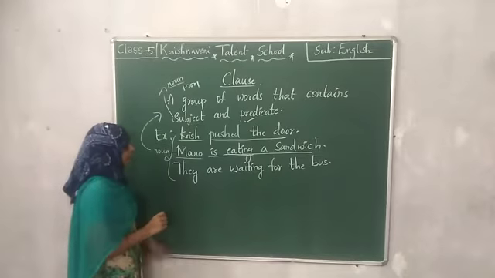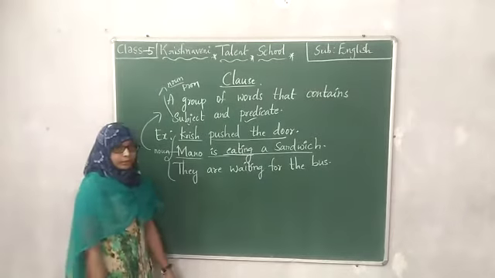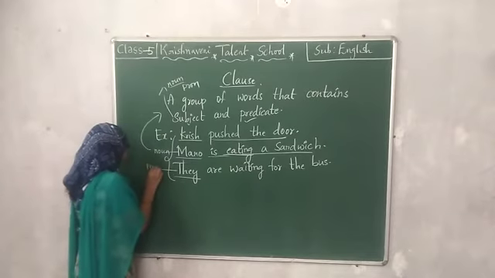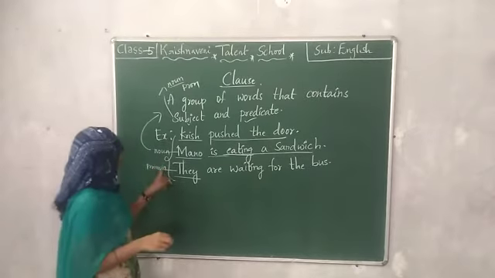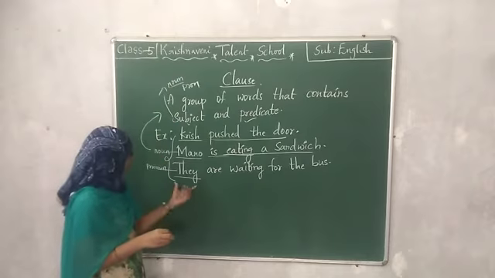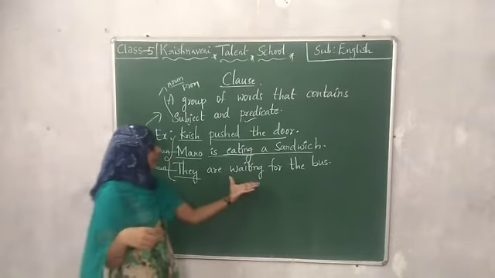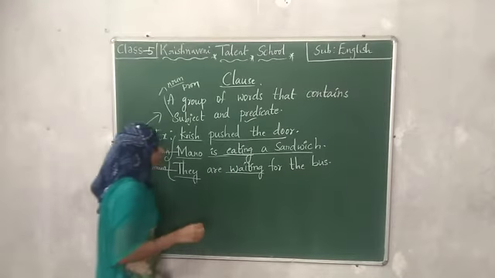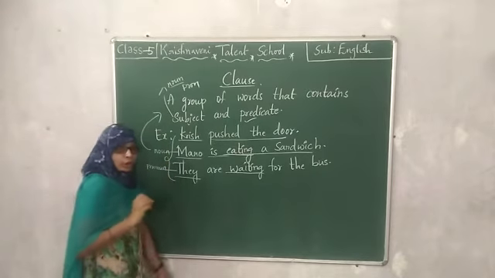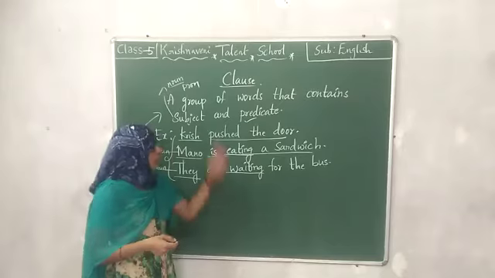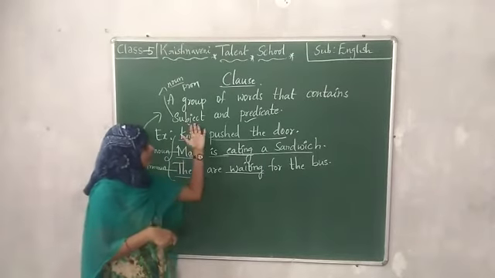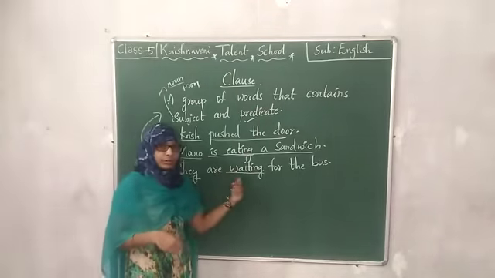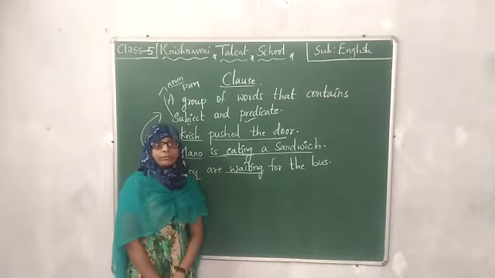Then what is the third one? They are waiting for the bus. So they is a pronoun. I told you that subject may be a noun or a pronoun, children. So we have a pronoun here and we have the predicate also. We have a verb here. What is the verb? Waiting. So this is also an example of a clause. So clause is a group of words that contains subject and predicate. It contains subject as well as verb, and it gives us the complete information.